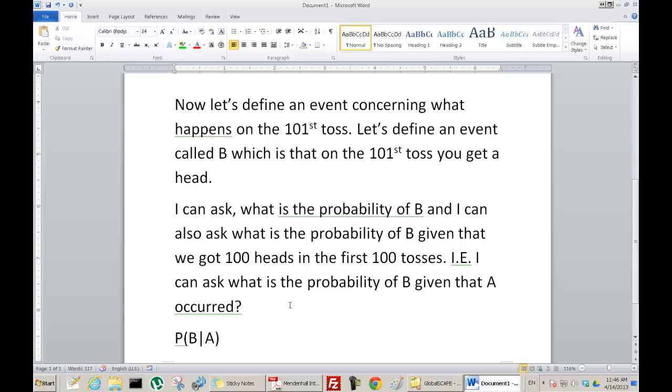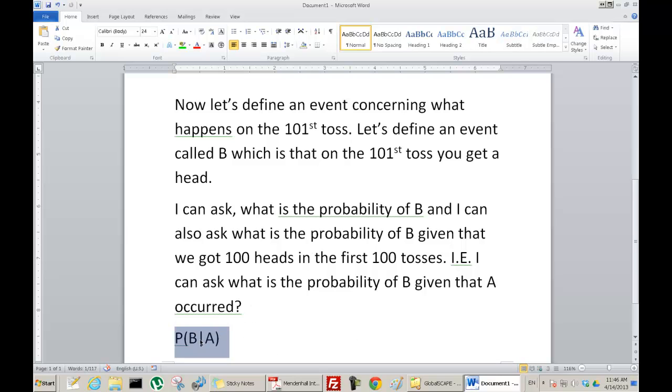We said it was a fair coin, so the probability for the 101st toss to be heads is still 1/2, and the argument is that the coin has no memory. The coin doesn't remember what happened in the past. So we say that what happens on the 101st toss is independent of what happened before. But anyway, let's first explore this notation, and then we'll come back to this idea of independence.